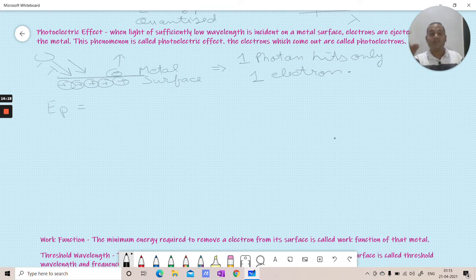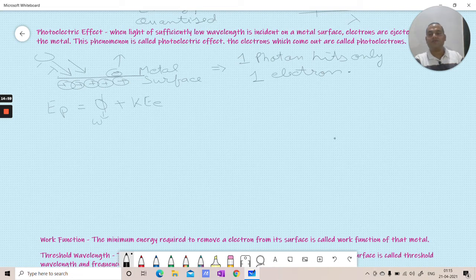This was utilized first to remove the electron from the metal surface, and then whatever energy is left in it will be taken up by the electron as kinetic energy. So here we can write directly phi. What is phi? It is work function plus kinetic energy of electron. As we can see, EP equals phi plus kinetic energy.